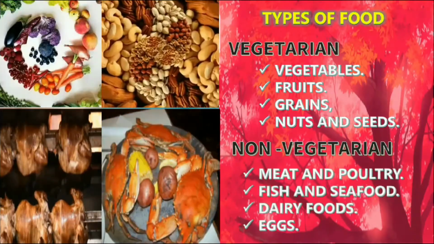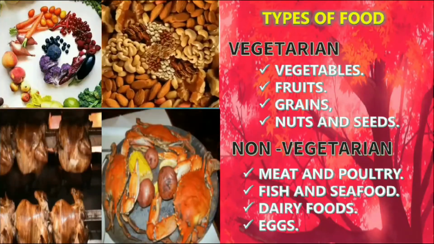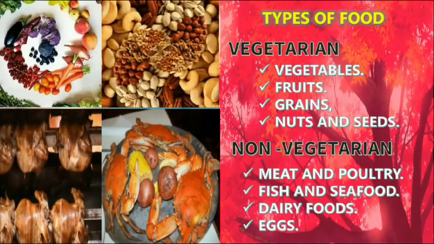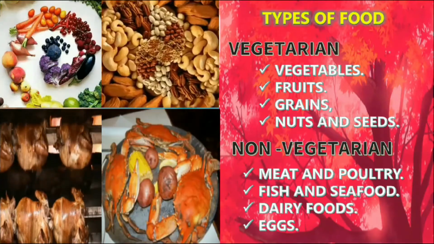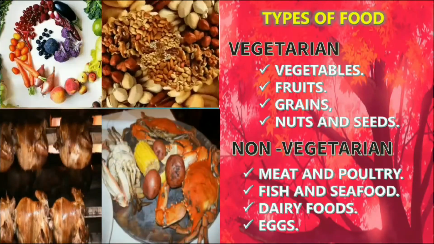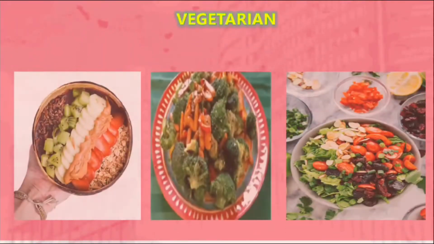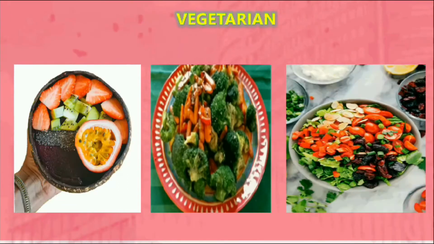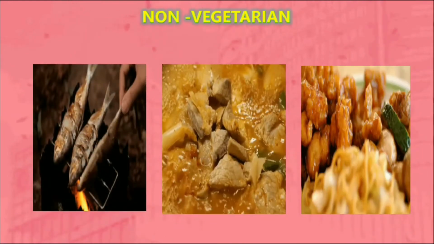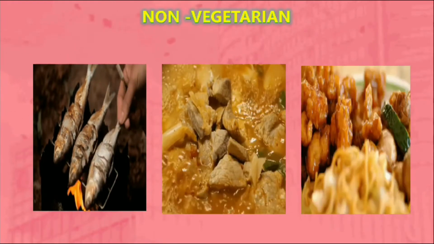Non-vegetarian: meat and poultry, fish and seafood, dairy foods, eggs. Then meat, chicken, fish, seafoods like crab, prawn, dairy foods and eggs, all these come under the category of non-vegetarian foods. These pictures show the foods that come under the vegetarian varieties. This picture shows us the non-vegetarian dishes like fish, chicken, poultry, etc.